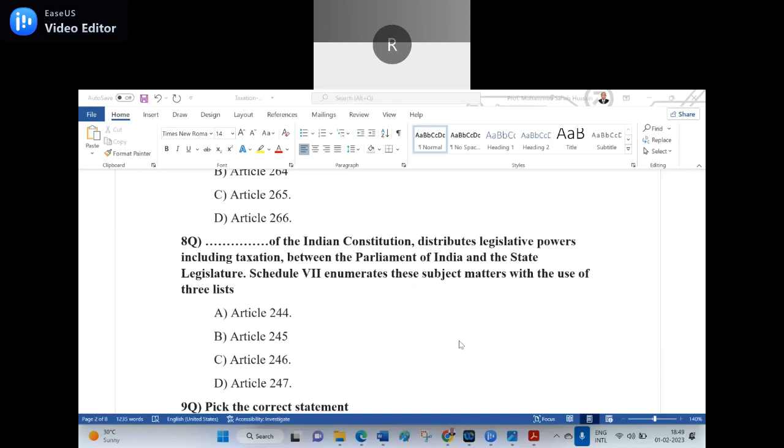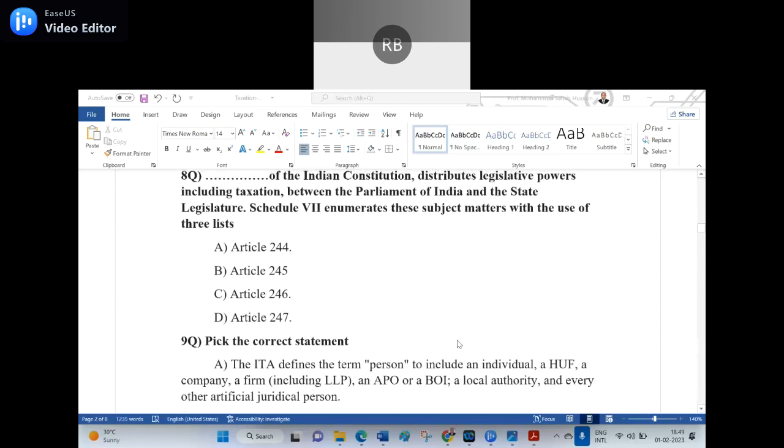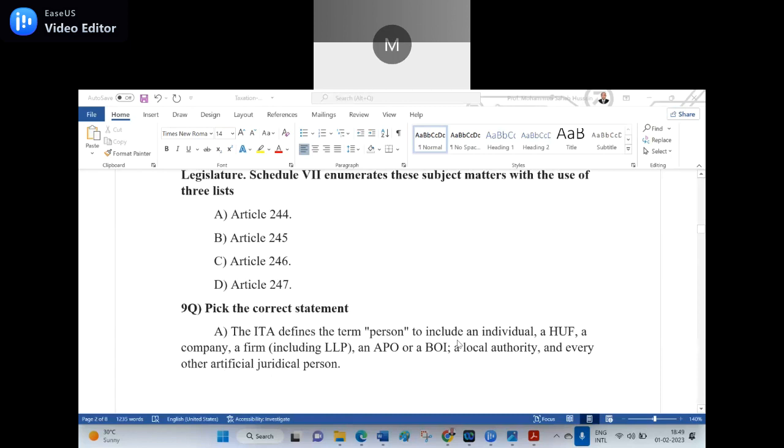Option C, Article 246 distributes the legislative power between Parliament and the state legislature, and the 3 lists are in Schedule 7. What are the 3 lists?